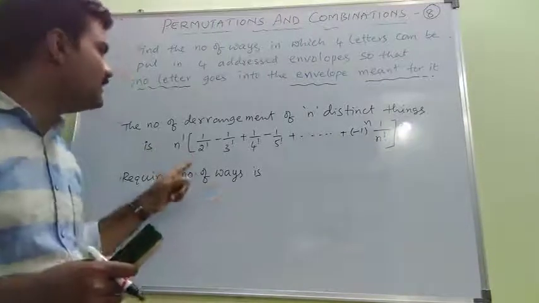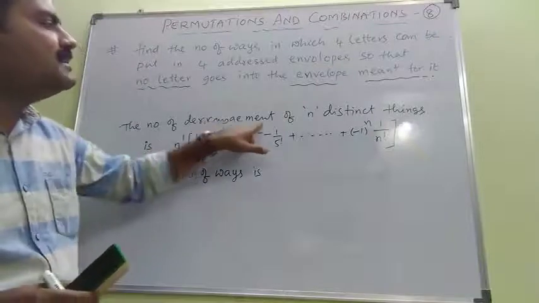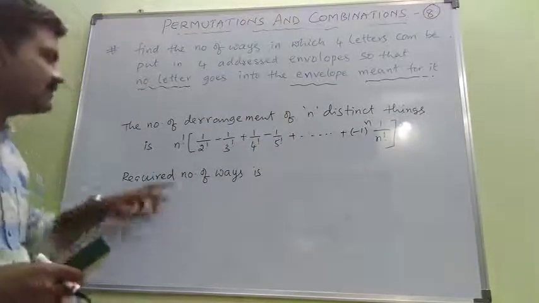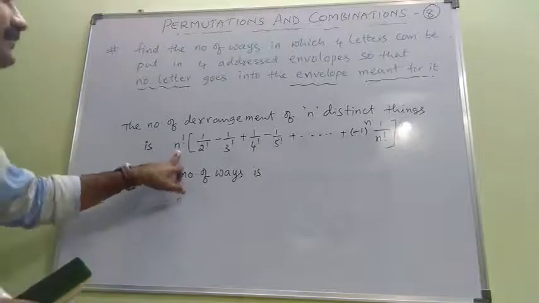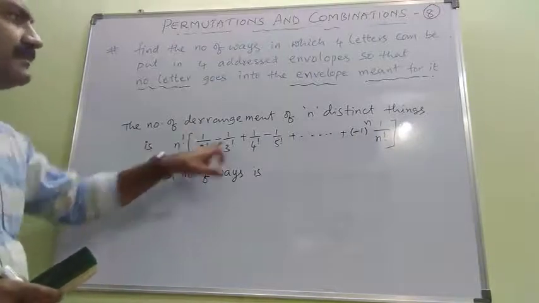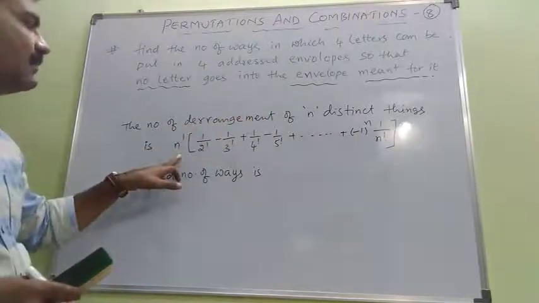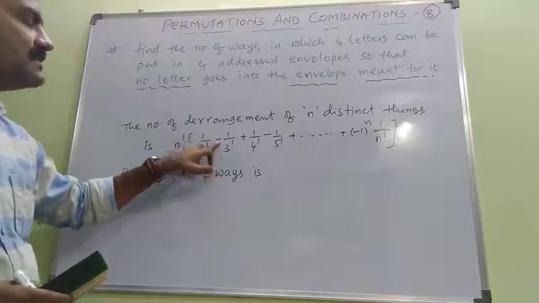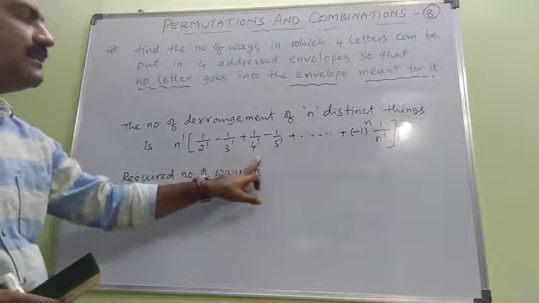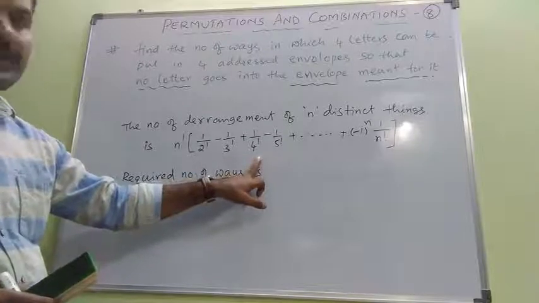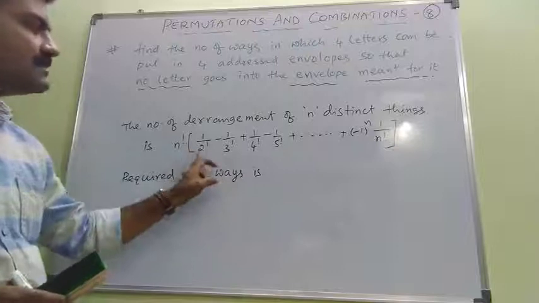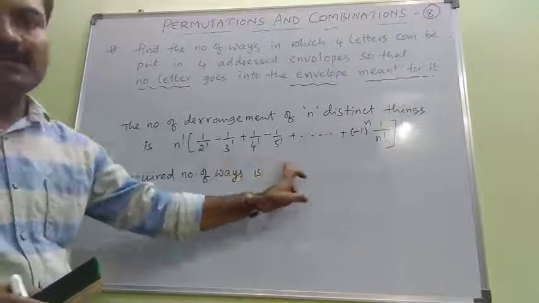What is the formula for the number of derangements of n distinct things? If the things are n, the formula is n factorial into 1 by 2 factorial minus 1 by 3 factorial plus 1 by 4 factorial minus 1 by 5 factorial, alternately plus and minus and so on.